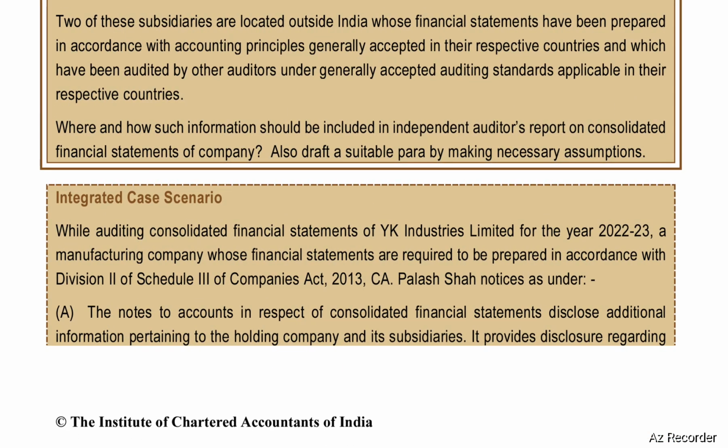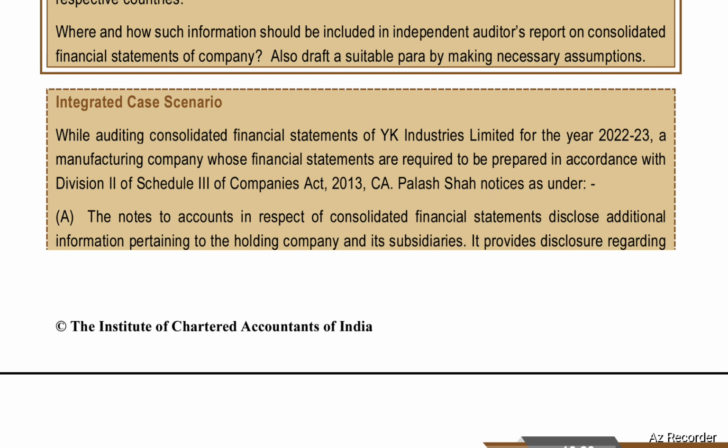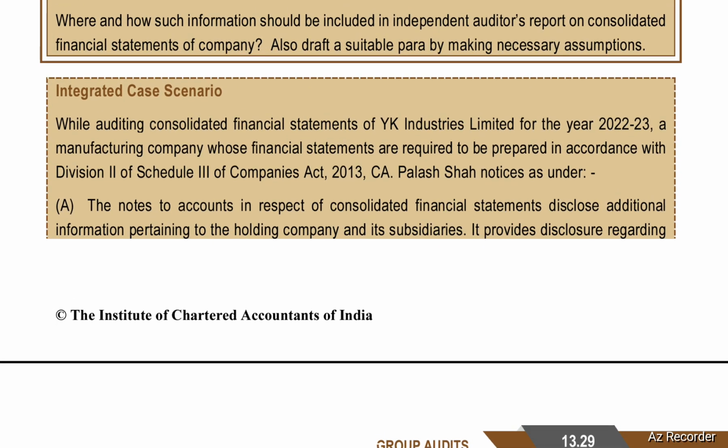Two of these subsidiaries are located outside India, whose financial statements have been prepared in accordance with accounting principles generally accepted in their respective countries and which have been audited by other auditors under auditing practices generally accepted in their respective countries. Where and how such information should be included in the independent auditor's report on consolidated financial statements of the company? Also draft a suitable para by making necessary assumptions.